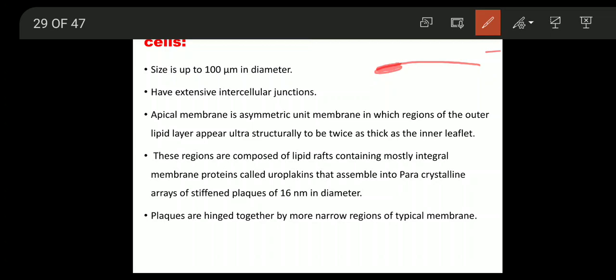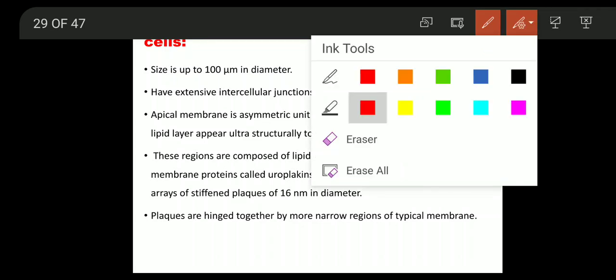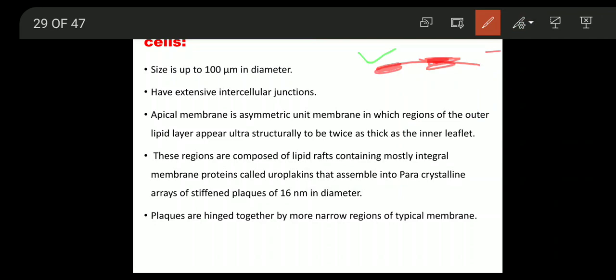These thick portions of the membrane are composed of lipid rafts containing mostly integral membrane proteins called uroplakins, and these uroplakins are arranged in the form of plaques. The uroplakins form the plaques. So these are the thickened membrane portions, one thick portion, another thick portion, and in between these thick portions there are portions of normal plasma membrane.